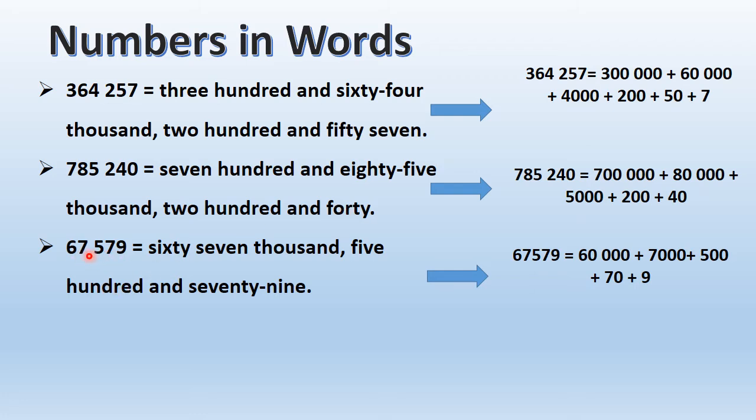Ones, tens, hundreds, thousands, 10,000. This is a 10,000 number. Okay. So just consider the thousand part: 67,000, comma, 579. So just consider the thousand part first and write it separately, then add a comma, and then consider the hundreds part and write it separately, and then just combine all this together. Okay.